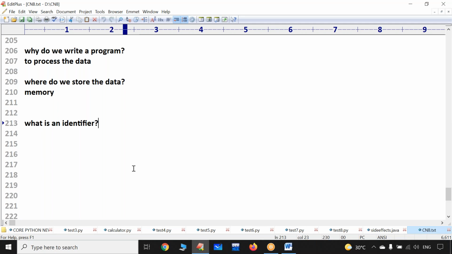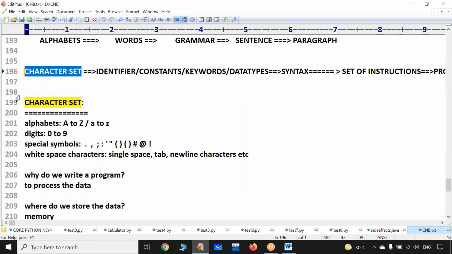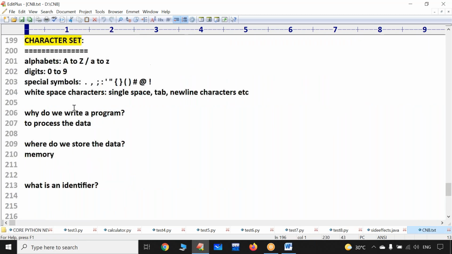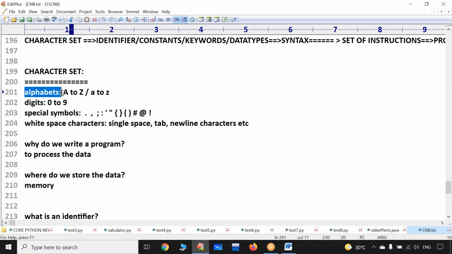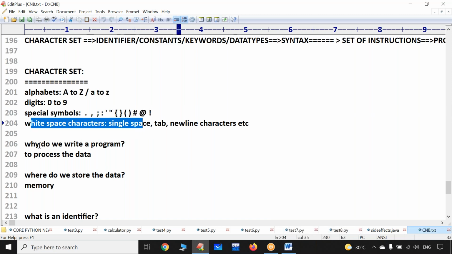Yesterday we discussed the types of errors like syntax errors, logical errors, runtime errors, and also we discussed how to learn C programming language step by step. What are the steps we have to follow? The first step is we should be aware of the character set of the C language. C language supports English alphabets, lowercase and uppercase, digits 0 to 9, all special symbols and white space characters also.